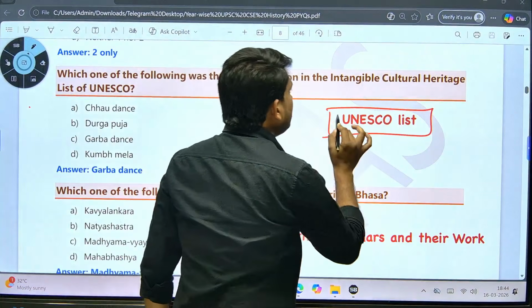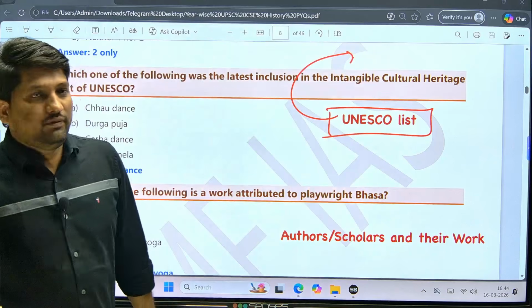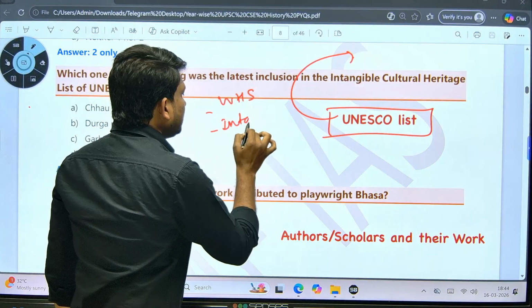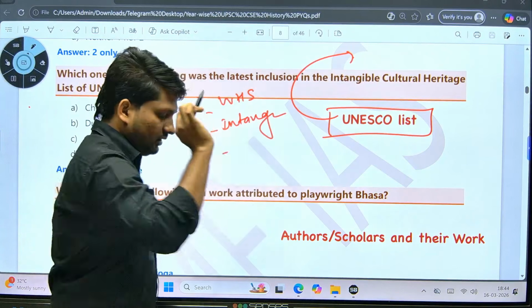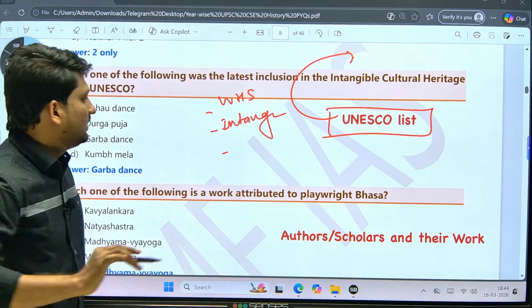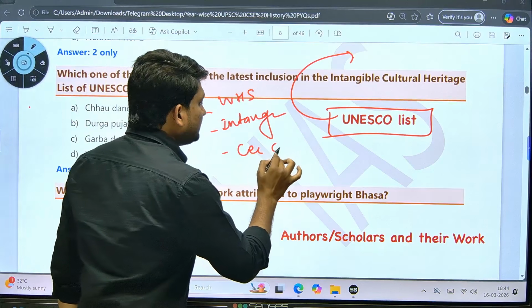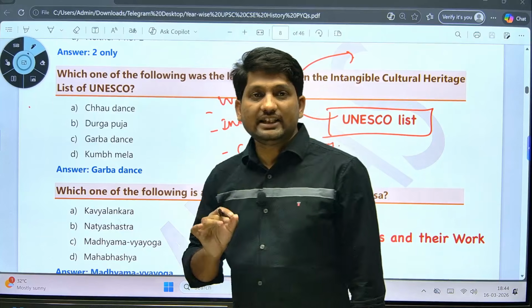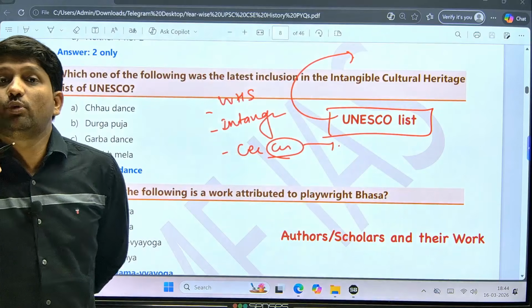So whatever the UNESCO lists are, if you consider World Heritage Sites, then intangible cultural heritage, then others. Which are these other lists? Creative Cities Network. All these lists from UNESCO are important for your exam.